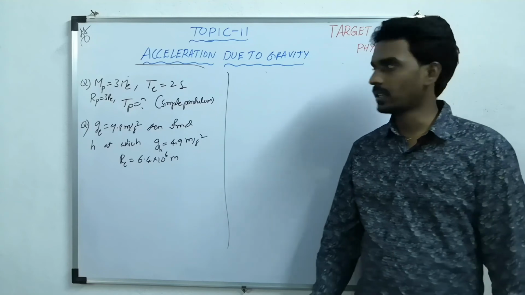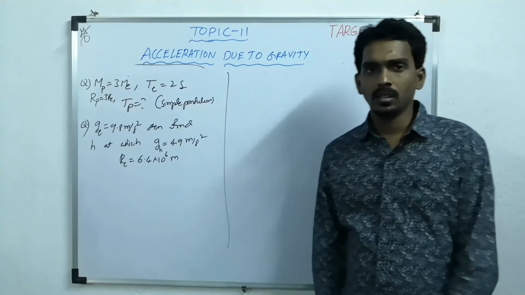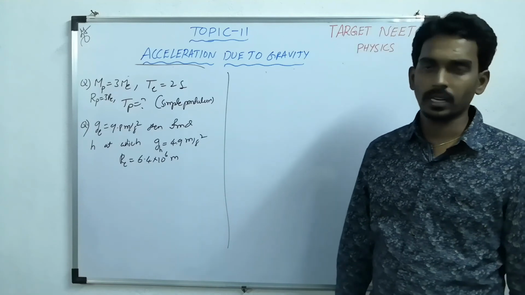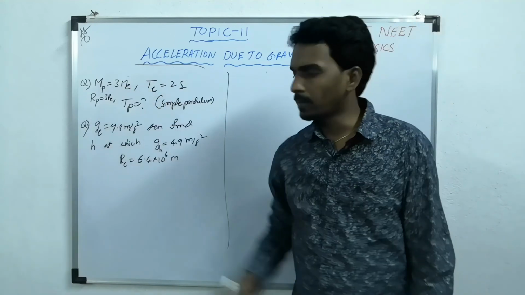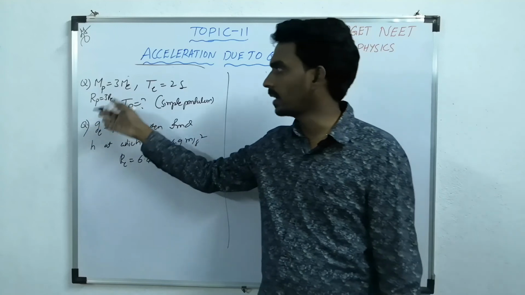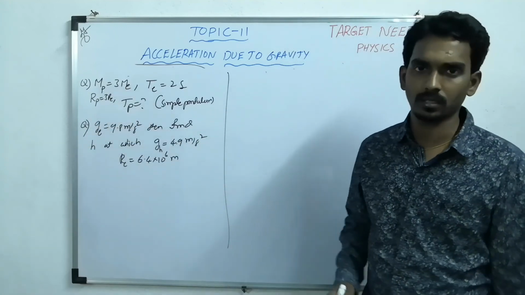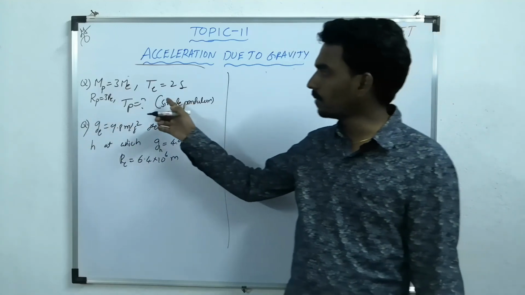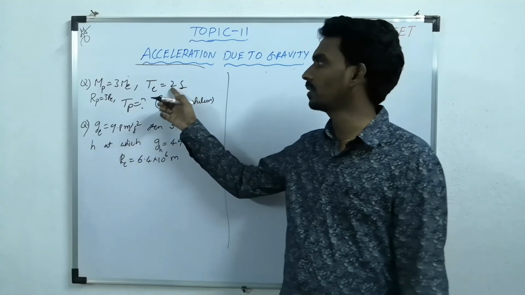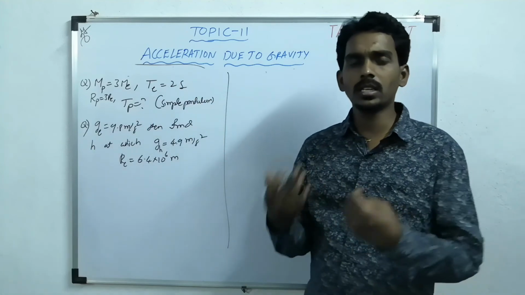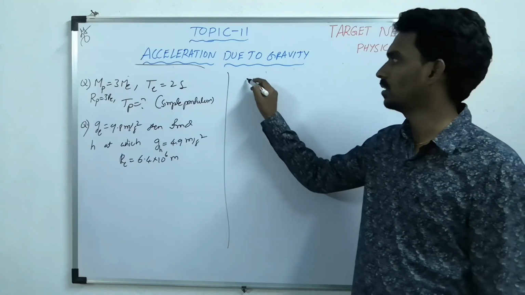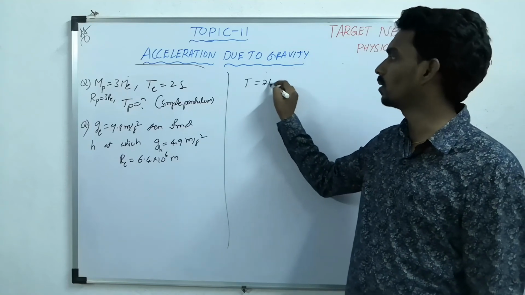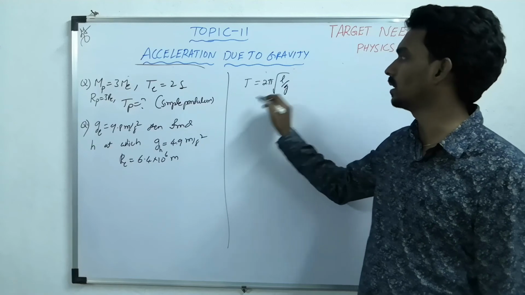Let us consider two questions which were asked in previous entrances. The first question: the mass of a planet is 3 times and the radius of the planet is 3 times that of Earth, and the time period of a simple pendulum on the surface of Earth is 2 seconds. Then what is the time period of the pendulum on that planet's surface? I told you time period equals 2 pi root L by g.